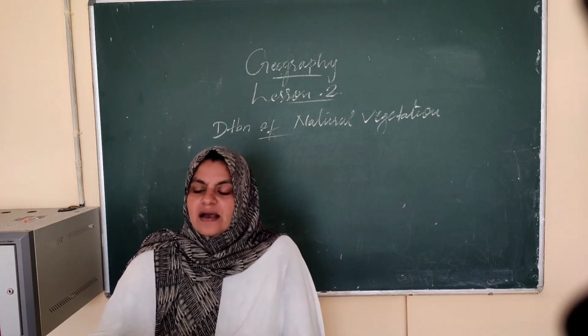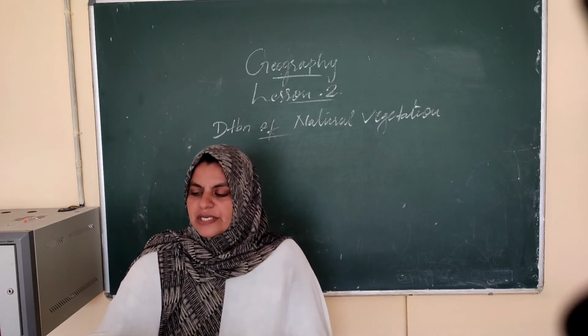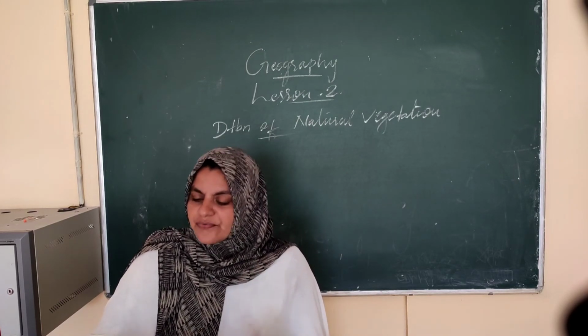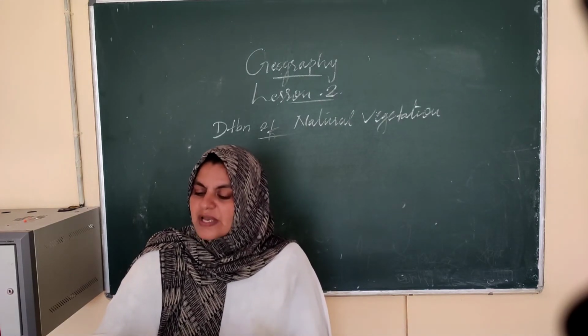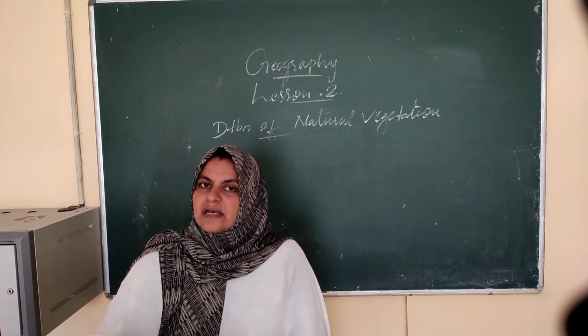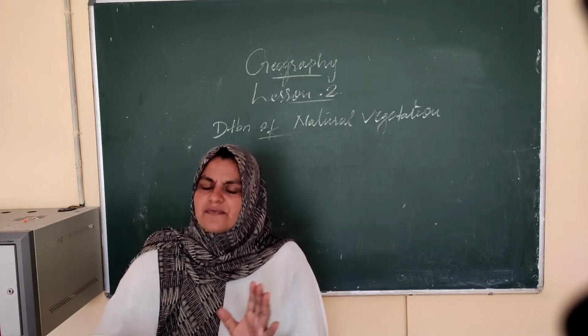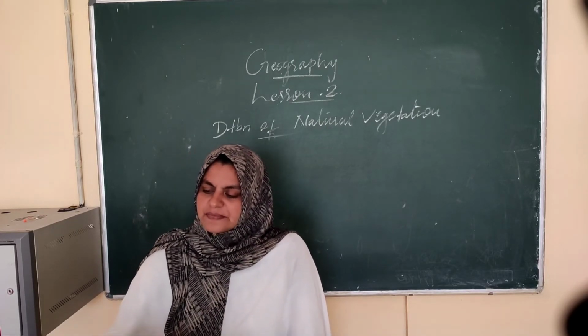So what will happen? For this increasing population, we need to provide their food, and also settlements, their houses we have to construct, and agricultural activities we have to increase, production, everything we have to increase with this increasing number of population.